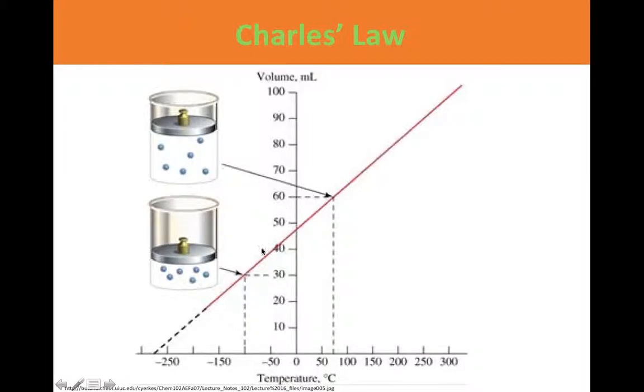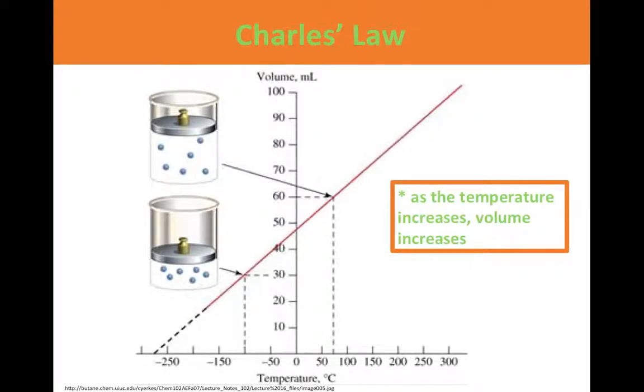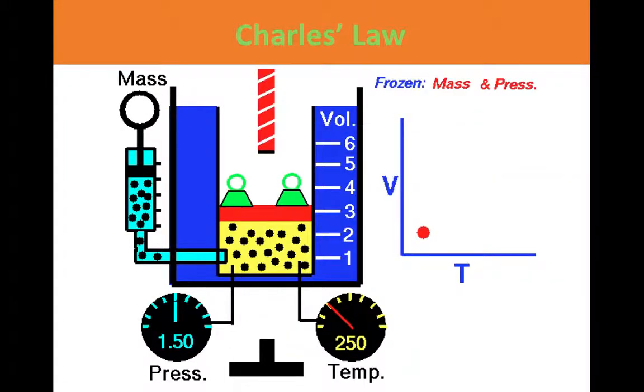But as the temperature decreases, you'll see that there's a decrease in volume. And here is the point where the motion will cease. So as the temperature increases, volume increases, and as temperature decreases, volume decreases.